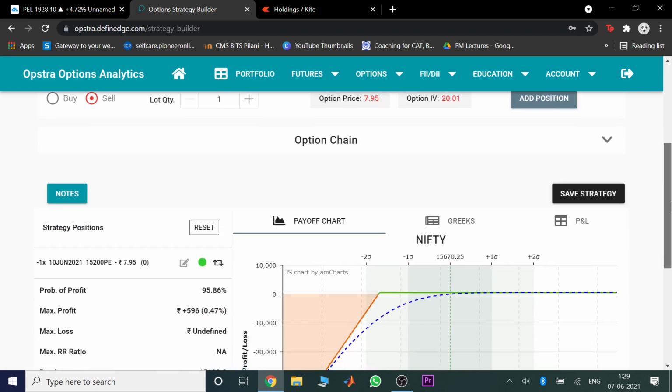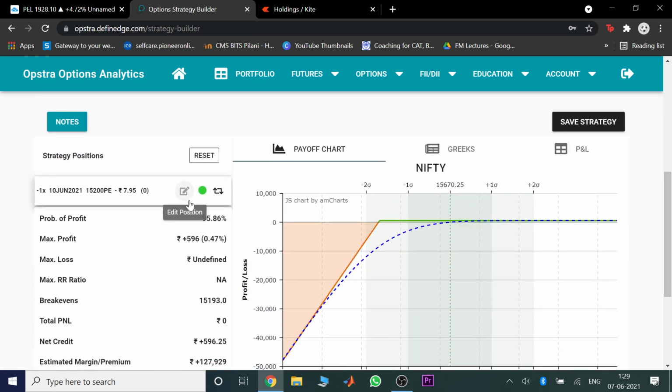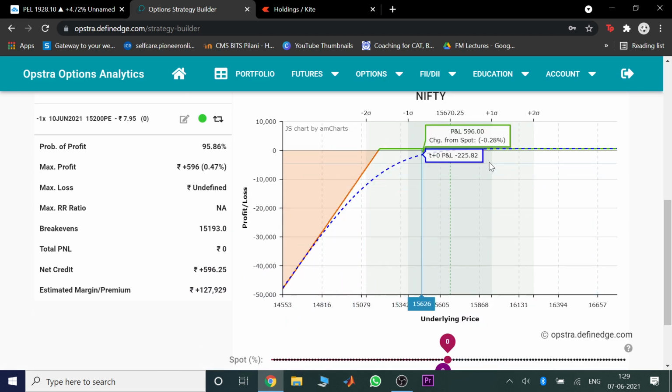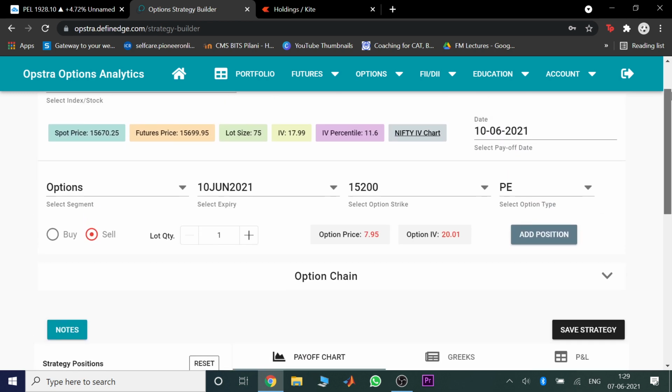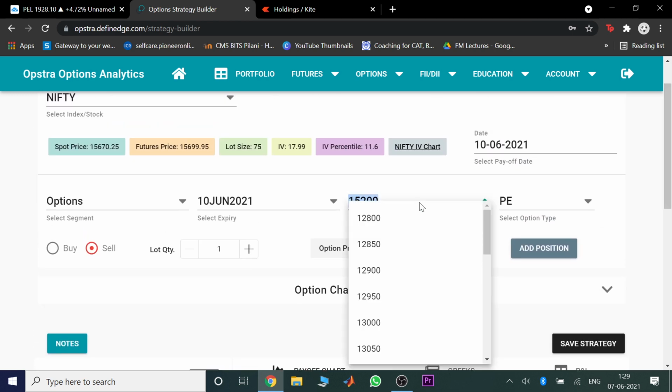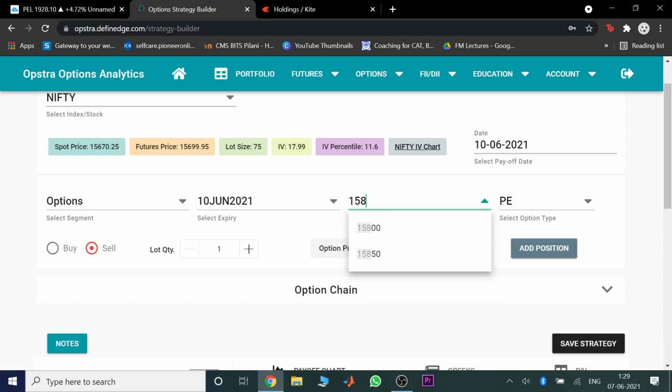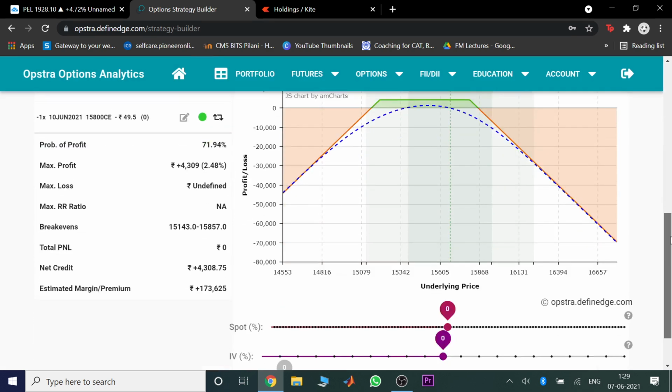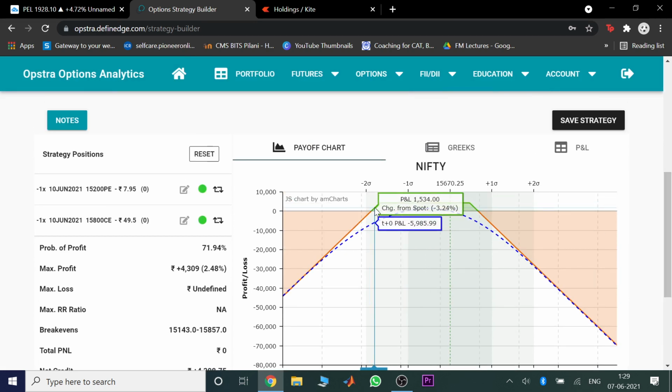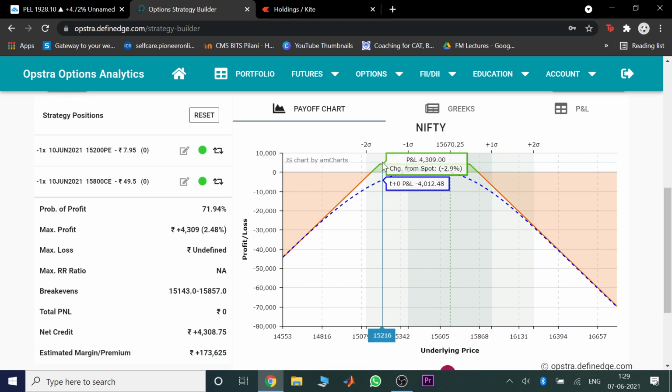I have added the position. So I've added this one naked sell position, and you can see this is my profit and payoff diagram. Now I will add a call option here of 15,800. I will sell a 15,800 call option, add position. Now if I see this diagram, you can see that when the market stays between 15,200 and 15,800, I make my maximum profit, this straight line, and slowly it reduces from there.